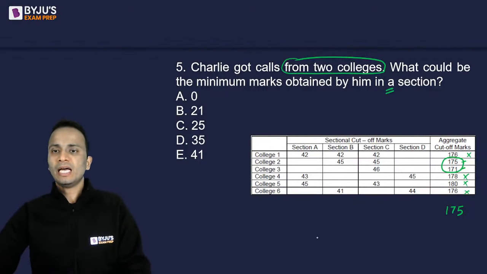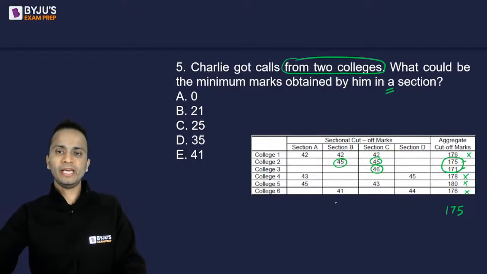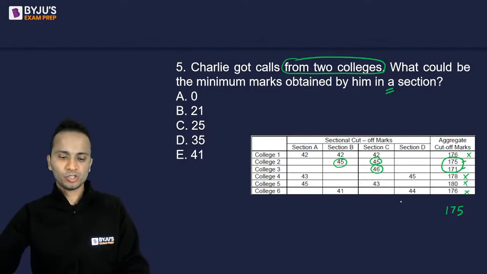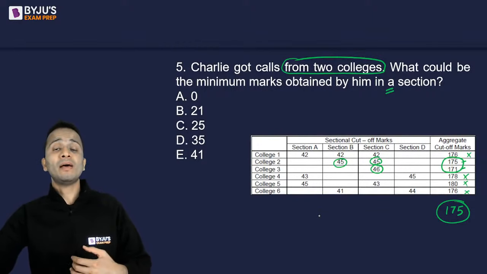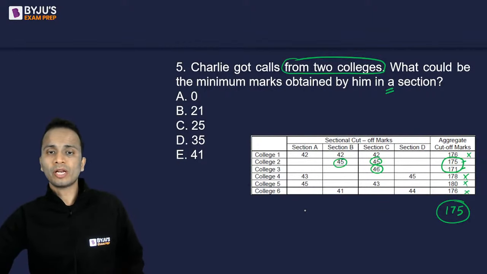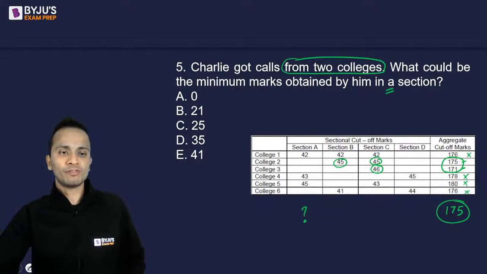Okay. Now in these two colleges, a sectional cutoff for section B and C are mentioned. And the sectional cutoff for A and D are not mentioned. So what I'll do is, keeping the total as 175, I will minimize his score in one of the sections.